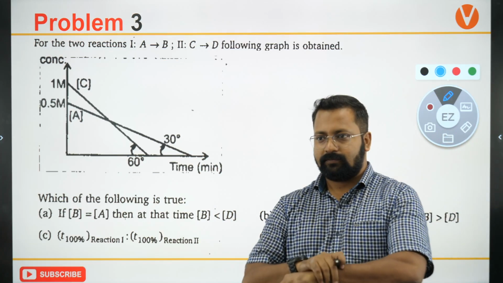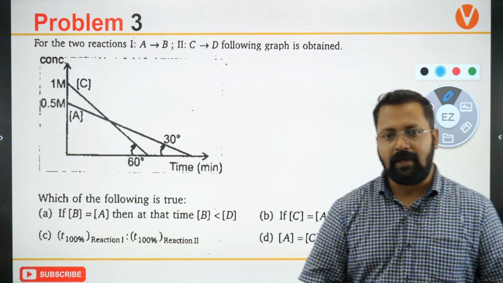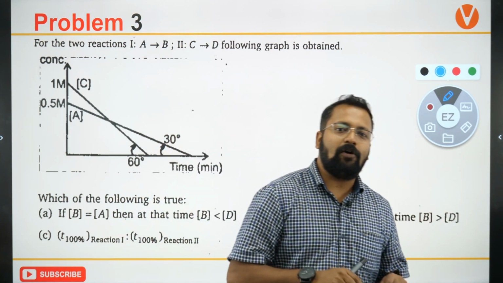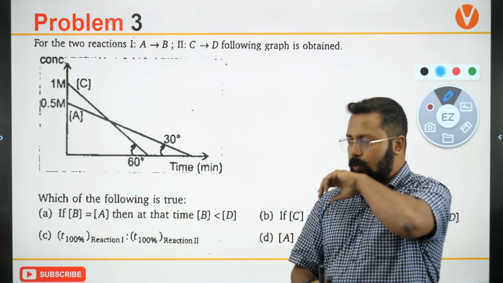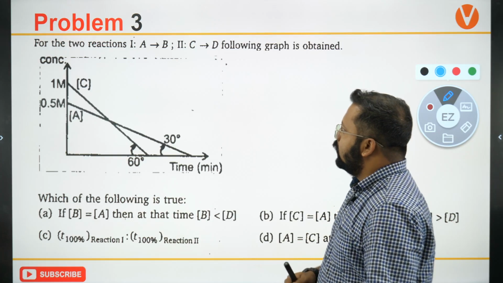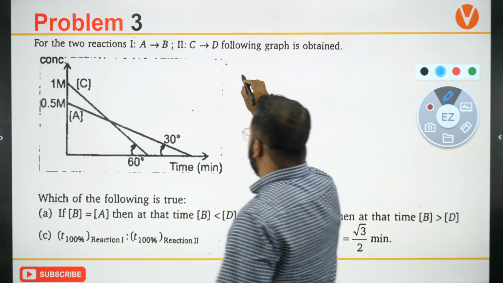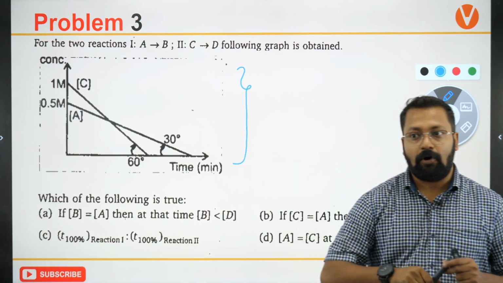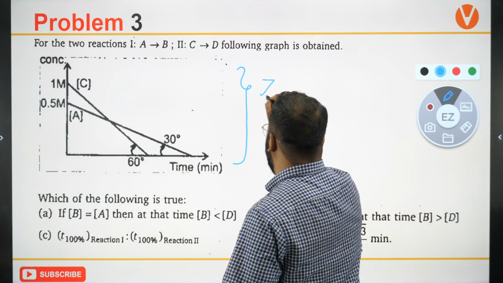Okay? अरे pH is concentration. pH को कैसे निकाल? What is pH? pH is the negative log of H plus ion concentration. Okay, so for which kind of a reaction this plot is given?